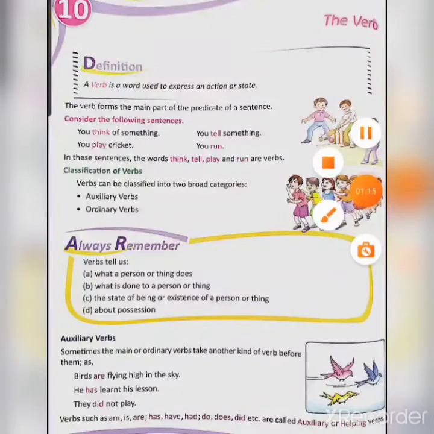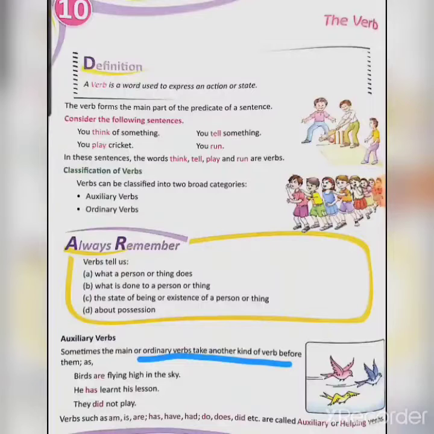Now let us start with auxiliary verbs. Sometimes the main or ordinary verbs take another kind of verb before them. For example, birds are flying high in the sky. Second example, he has learnt his lesson. Third example, they did not play.